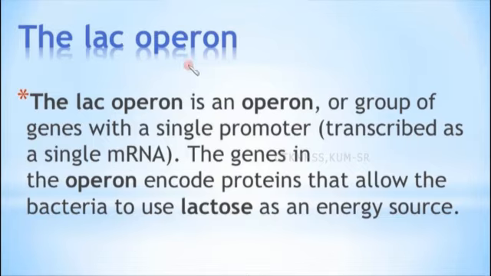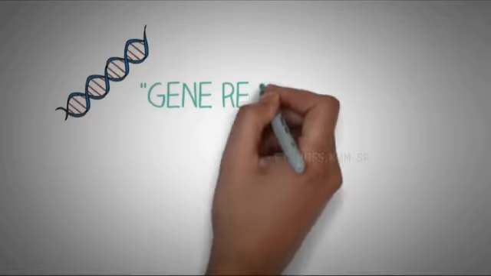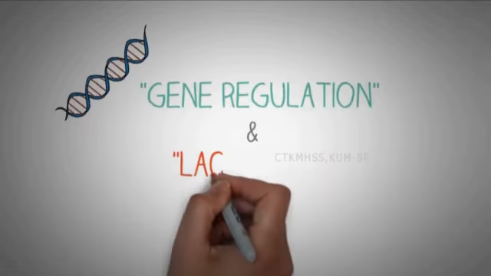So in the Lac Operon, the energy source is lactose. Based on the energy source, the operons become operative or non-operative. So here, when the bacteria use lactose as an energy source, the Lac Operon becomes active. So we will see a video for this Lac Operon. In this video we are going to understand a very important topic, gene regulation and the Lac Operon.